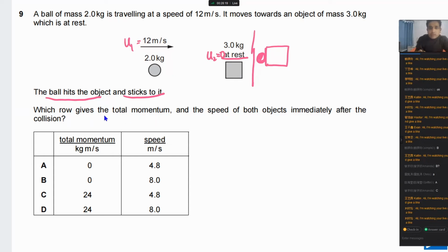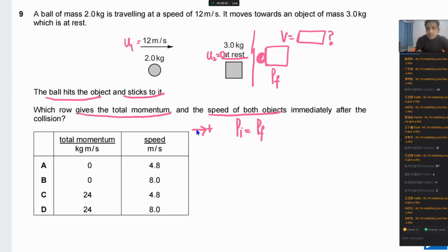The question is asking you to find which row gives the total momentum and what is the speed of these two. So we need to find the speed after collision, and also the total momentum after collision. Now the first thing, we can use initial momentum. This has to be equal to final momentum by conservation of momentum, because there is no net external force acting on the system. Now you need to take one direction as positive.